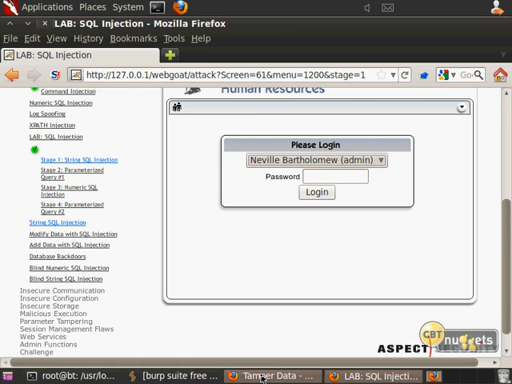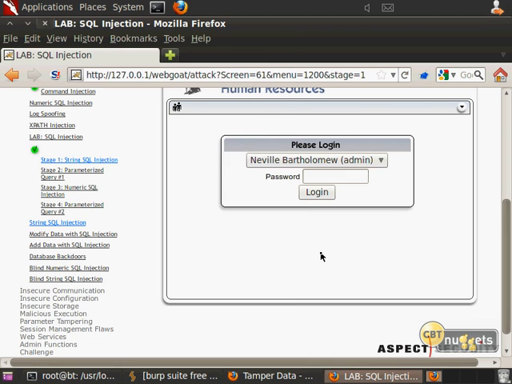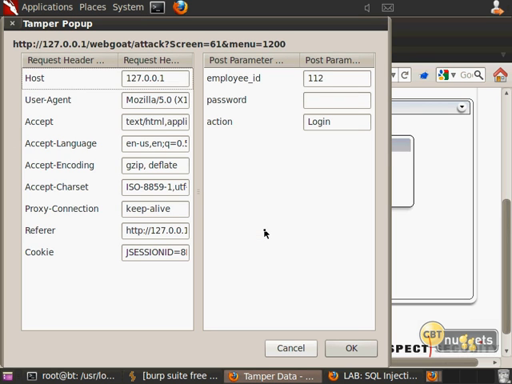So now what I'll do is I'm going to again use this tamper tool, and I'm going to go ahead and start tamper, and then I'm going to go ahead and just choose this login item. Okay, so I'm now going to go over to tamper. And then what I want to do is to go up here to password, and I'm going to enter a single quote, A, single quote equals single quote, A, okay?